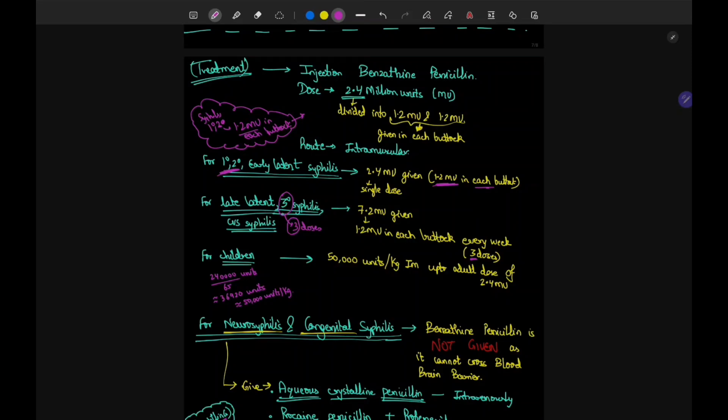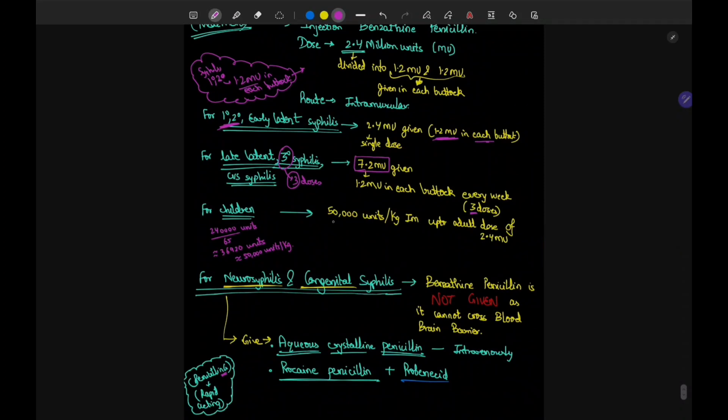So for primary and secondary it was this, and for late latent, that means after 1 to 2 years of this infection, and the tertiary syphilis, you have to give 7.2 million units. And the trick here is that tertiary syphilis, so you will say 3 doses, 3 and 3. 3 doses of 1.2, 1.2 in each buttock, that means 2.4 million units in one sitting, and then another week you will give the same 2.4, then another week 2.4. So the total dose given is 7.2 million units. And for children they are saying 50,000 units per kg intramuscular up to adult dose of 2.4 million units.